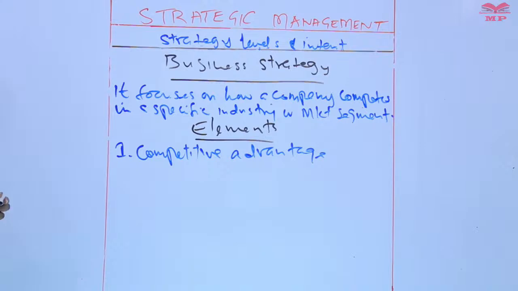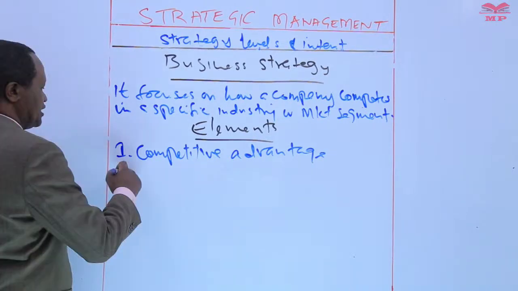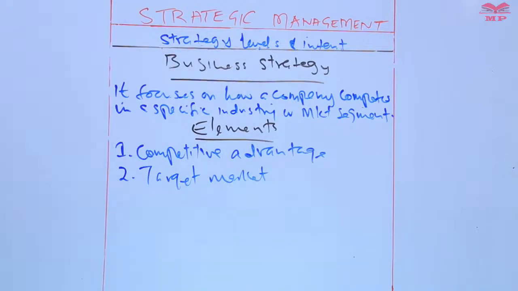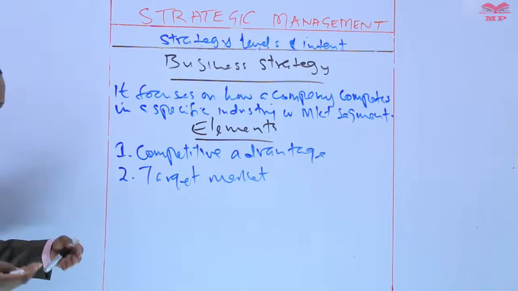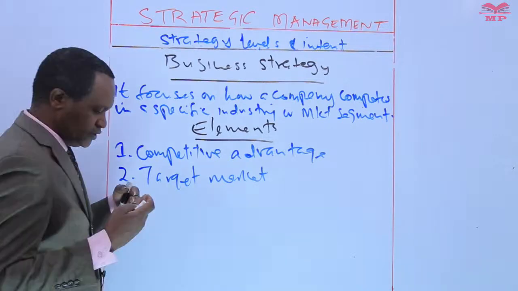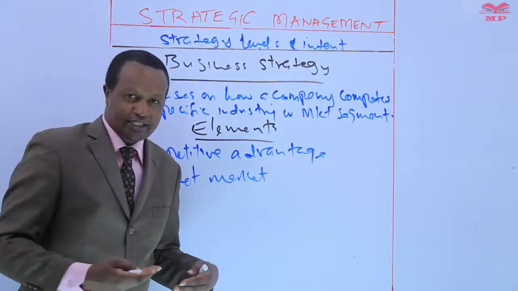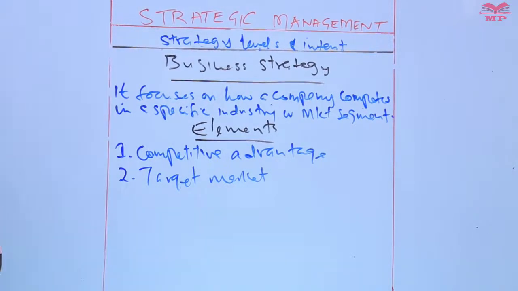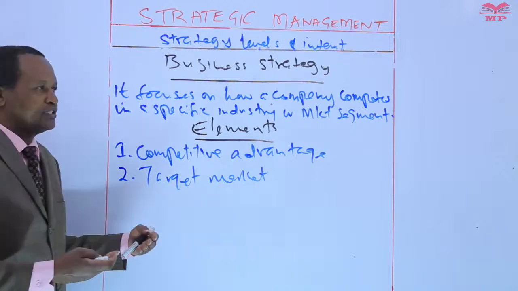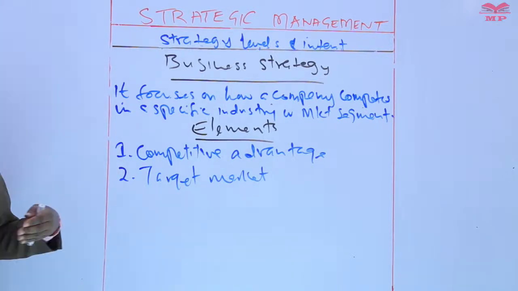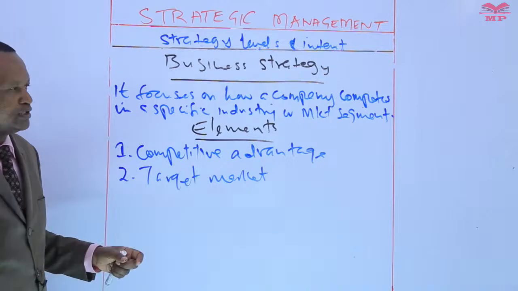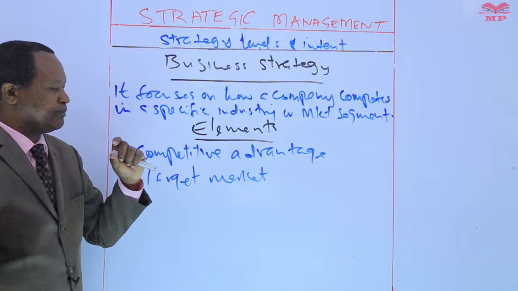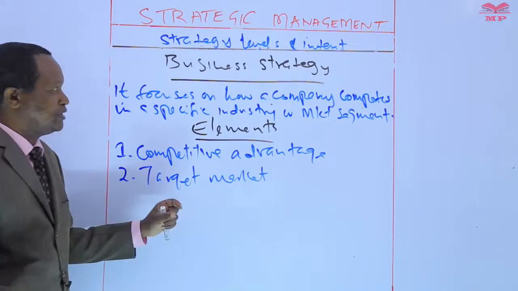Another element is target market. Business strategy involves identifying and understanding the specific target market that the company aims to serve. That includes analyzing customer needs and preferences, as well as understanding the competitive landscape, doing what we call competitor analysis to understand the niche or the market. So that is an element of business strategy.